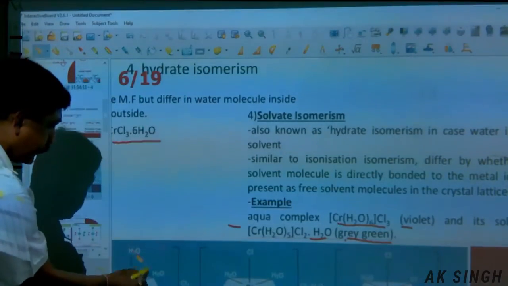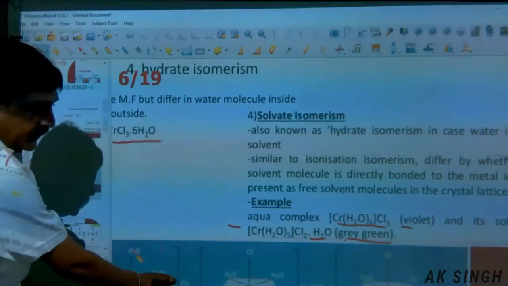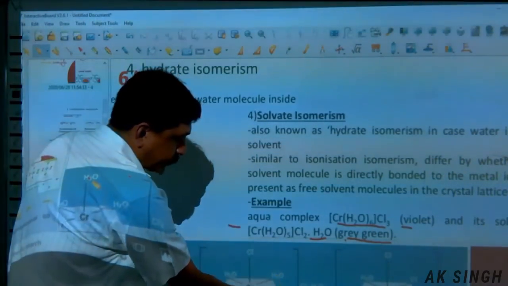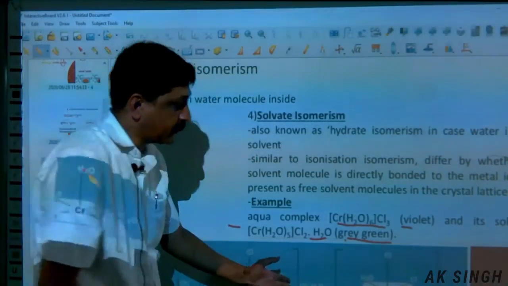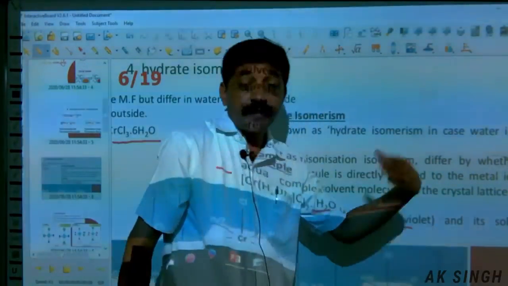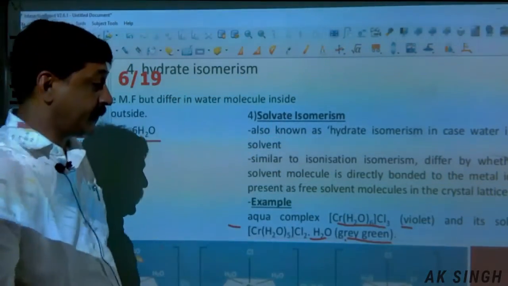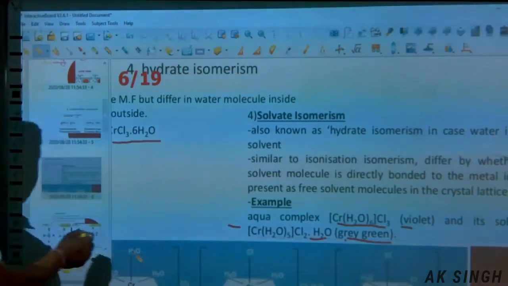All the 6 H2O in this example are within the coordination sphere, and Cl3 is outside the sphere. In this case, there are 5 H2O inside the coordination sphere and 1 H2O molecule is out of the sphere. In this case, 2 H2O are outside in the ionization sphere, and thus these are the different isomers of solvent isomerism.